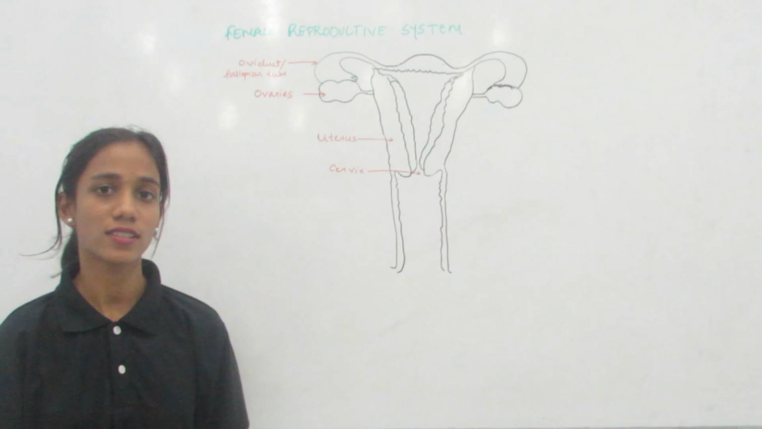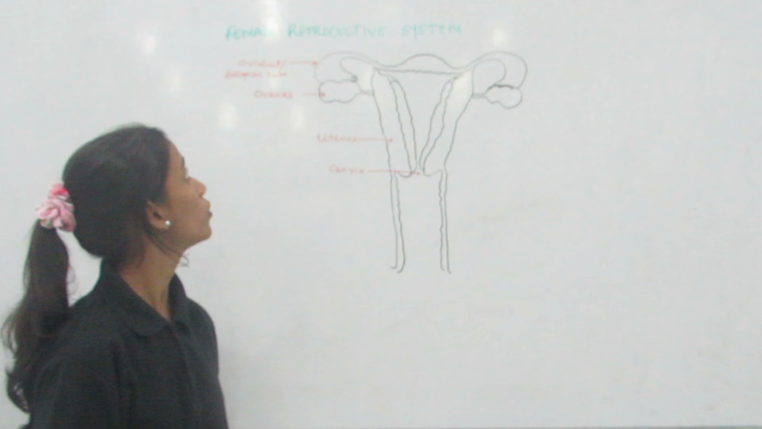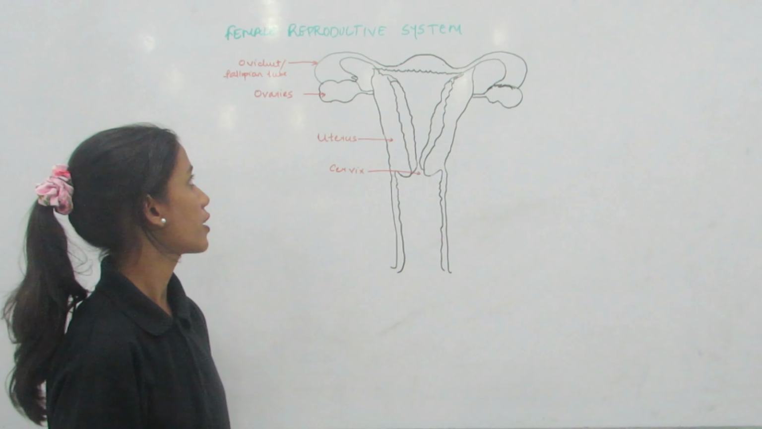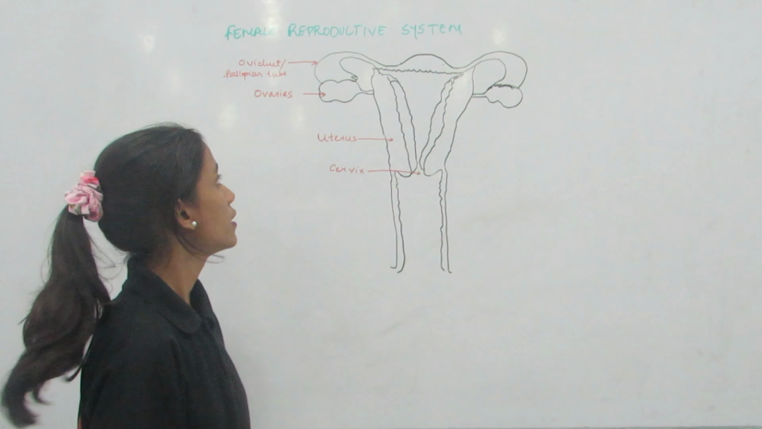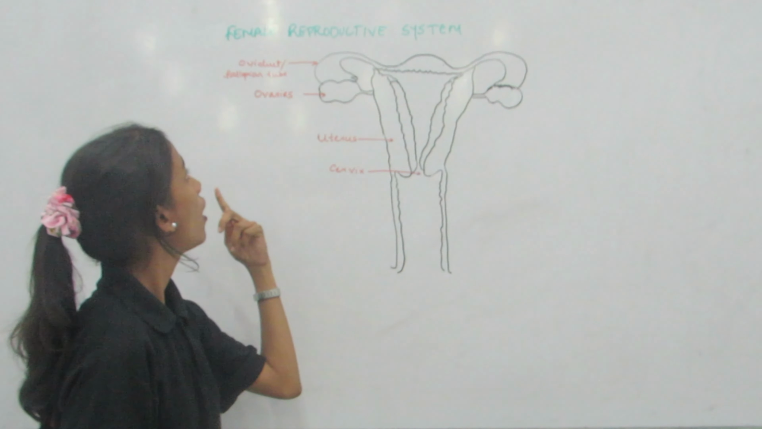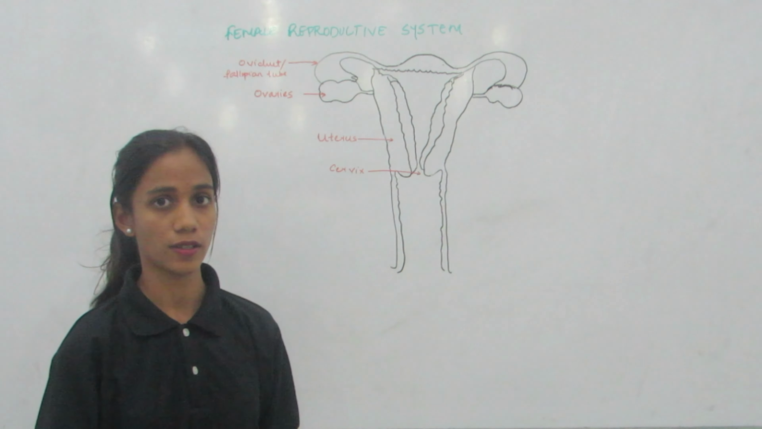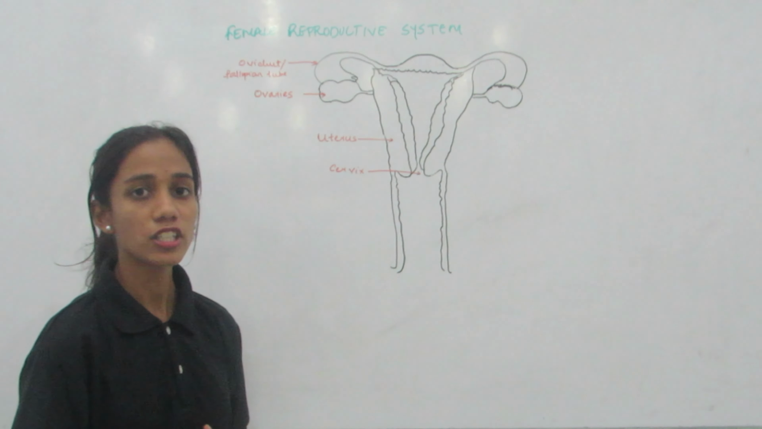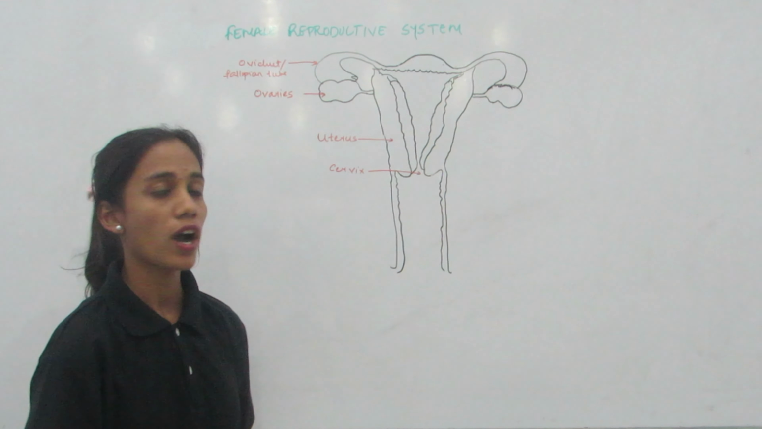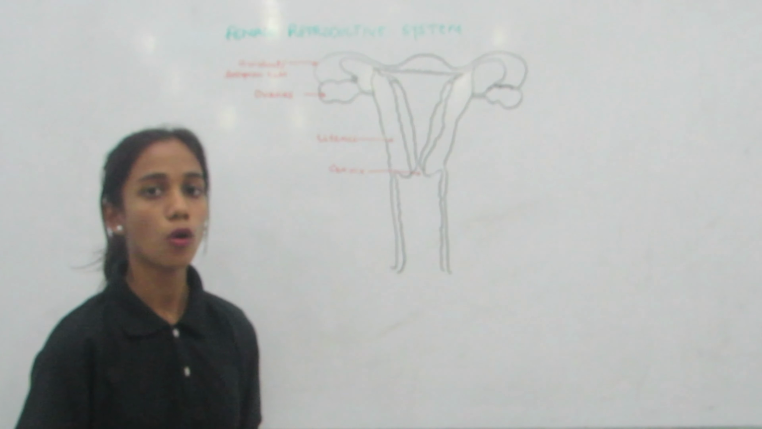Today we are going to study an important topic from 10th standard science, which is the human female reproductive system. The human female reproductive system consists of a pair of ovaries, a pair of oviducts, the uterus and the cervix. The female germ cells, the female gametes, which are the eggs or the ova, are produced in the ovaries. So ovaries are like the factories which produce the ova.